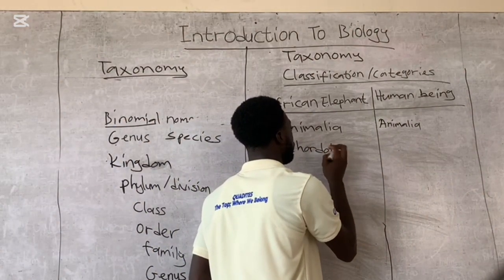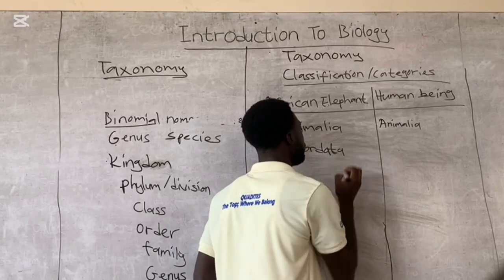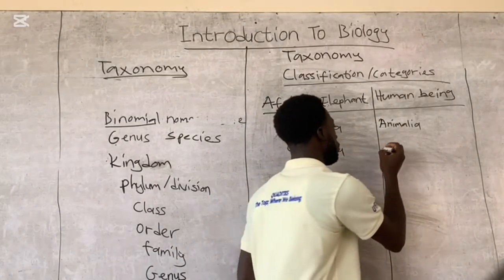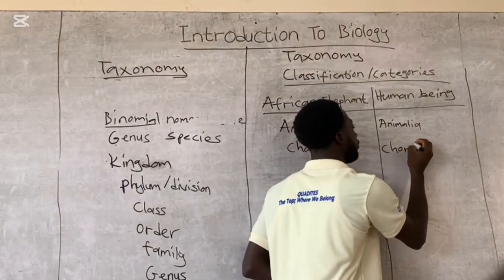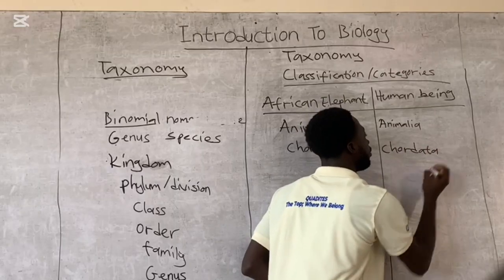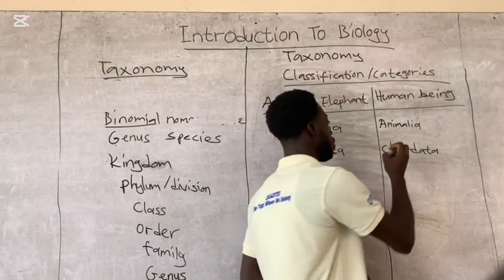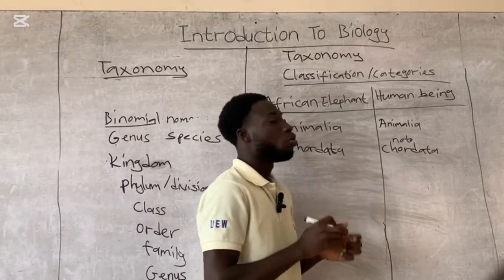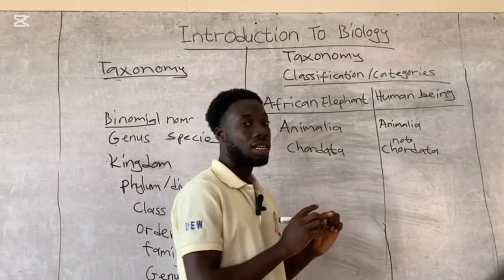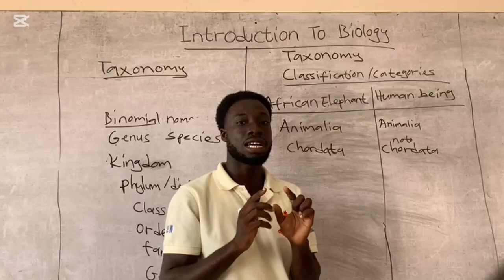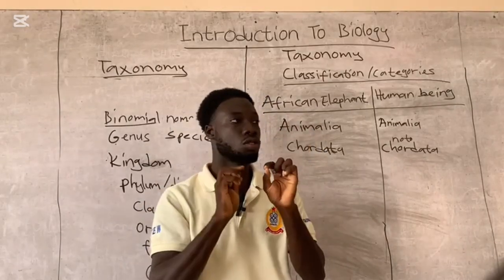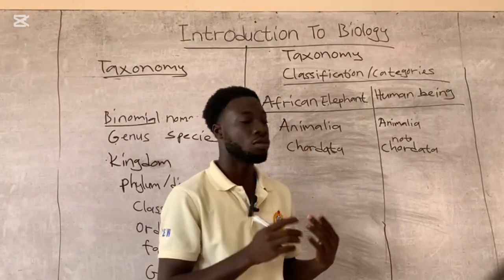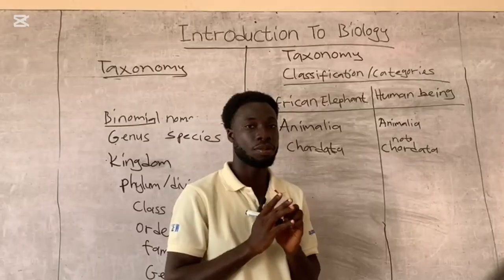Human beings are also Chordata. Now, when you talk of chordata, it means organisms that have a backbone, right? So organisms that have a backbone are referred to as chordates. That's their phylum.